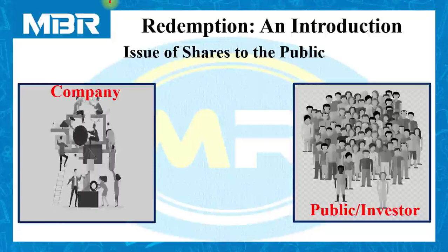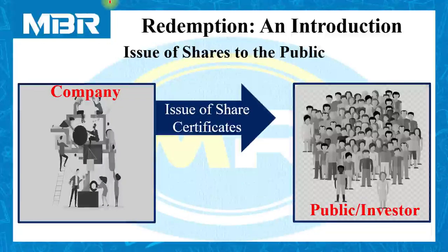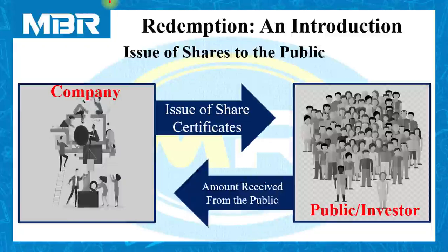Now, in case of issue of shares or securities, what is happening? The company used to publish a prospectus to the public, and the company used to invite applications from the public. The public used to deposit amount to the company, and the company used to issue share certificates to the public or investors.